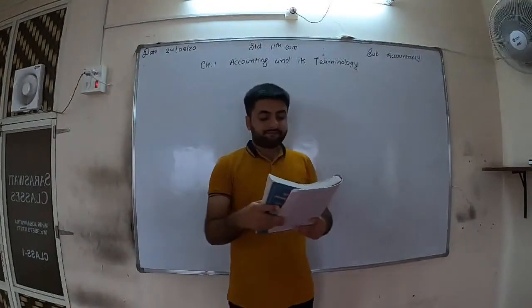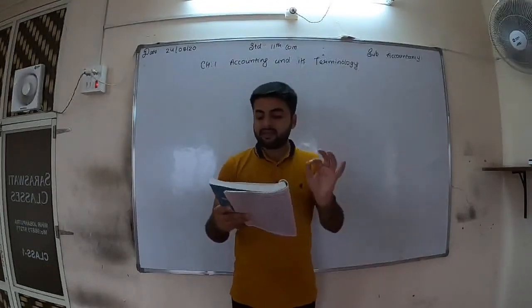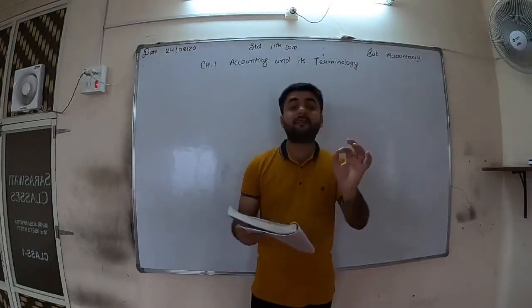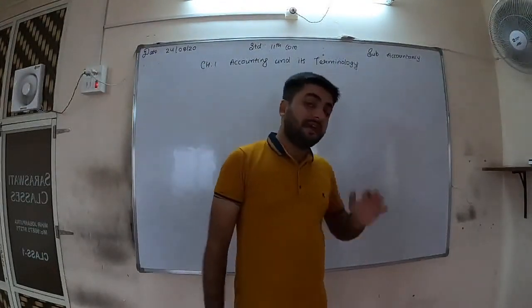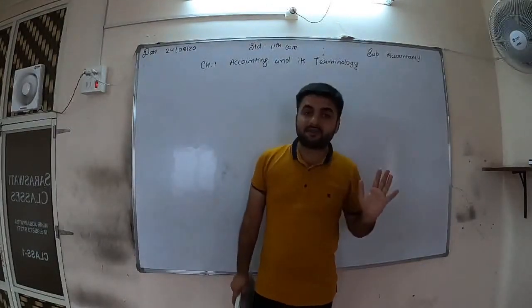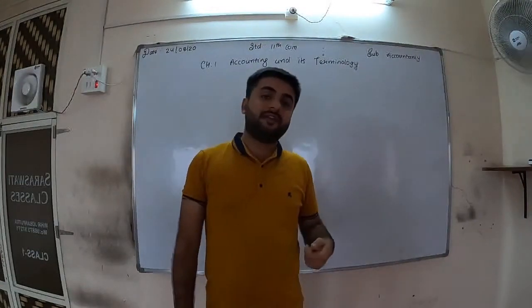Event means, they are writing the exact meaning: a situation or result created from a transaction. Now we can think, if a business transaction occurs, then what is the situation or what is the result?